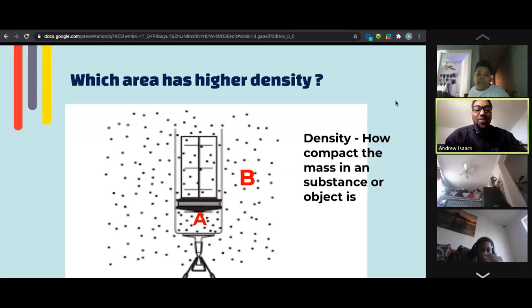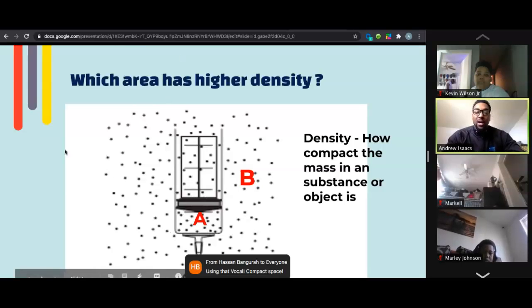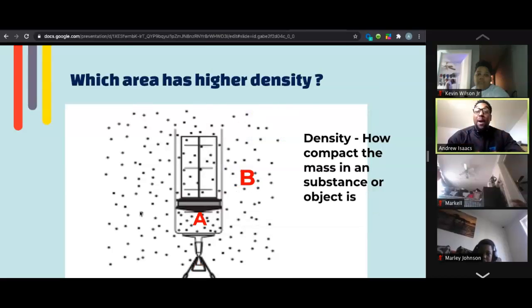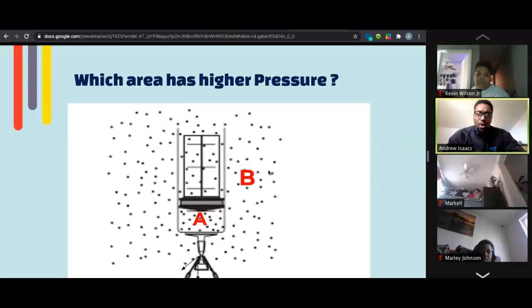Yes, Marley. Thank you. So it is absolutely A, right? Because it is more compact. If you can see the space that is in A, it is a much more compact space than that wide open outside, right? Inside the syringe has higher compact density than outside of the syringe, okay? So if A has higher density, which side has higher pressure? Does A inside the syringe have higher pressure or B outside of the syringe have higher pressure? Higher pressure, think about it.